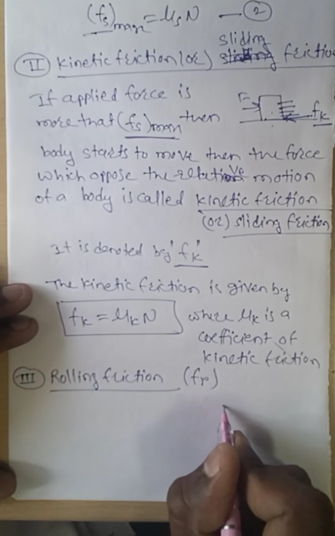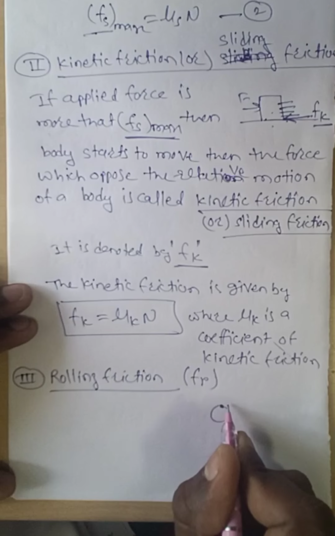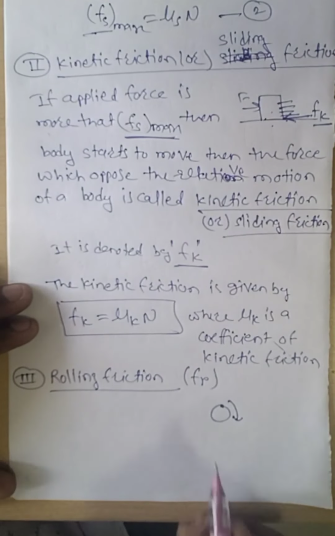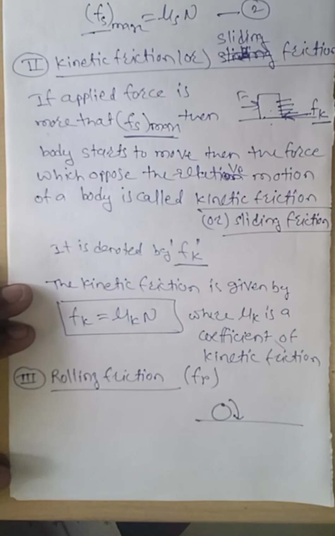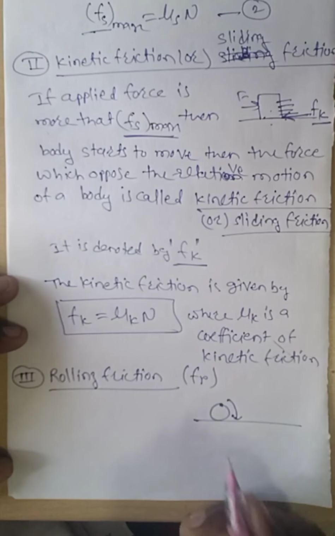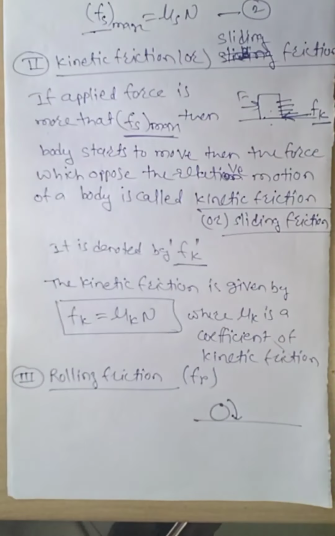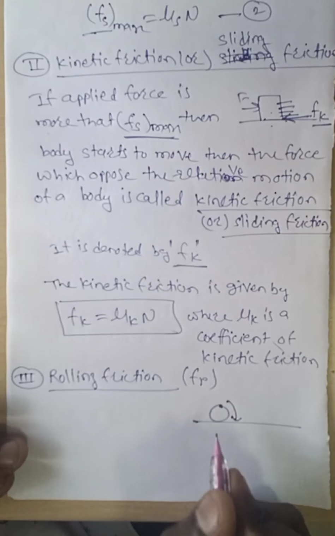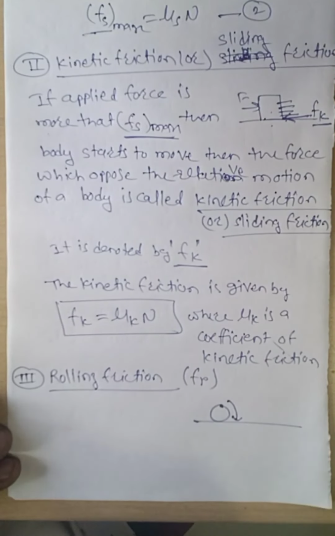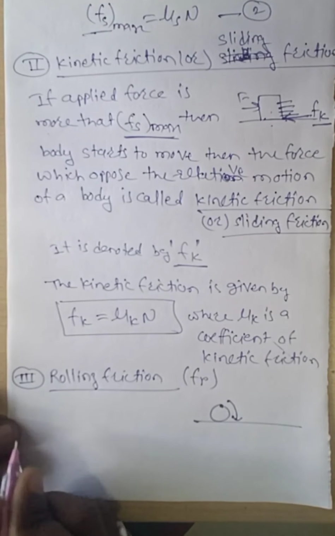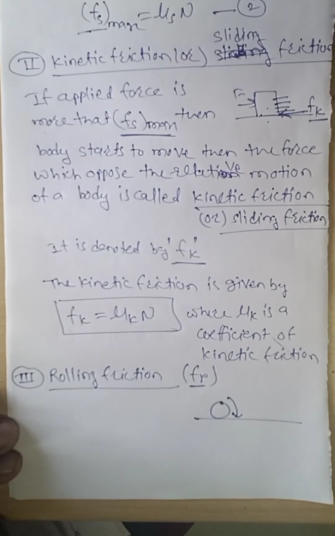If the body is in rolling motion, then the friction force between the surface and that body is known as rolling friction, denoted by Fr.